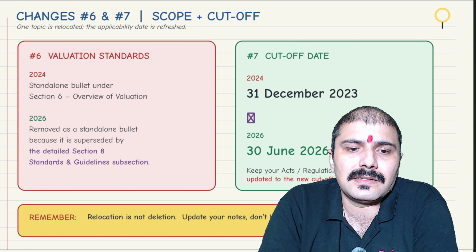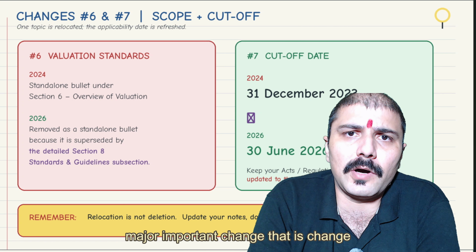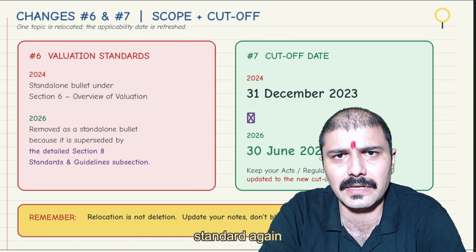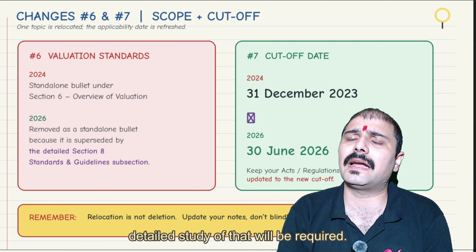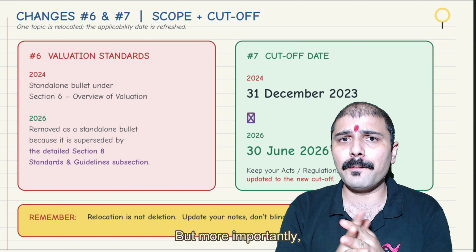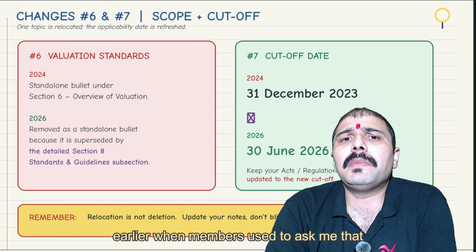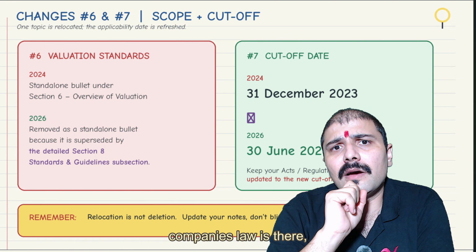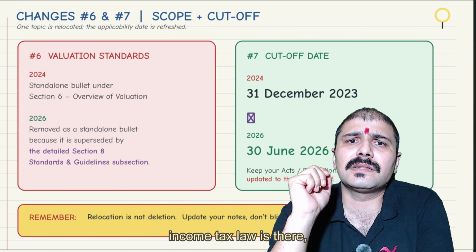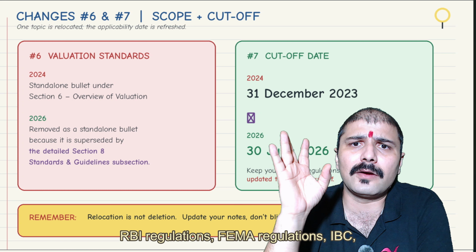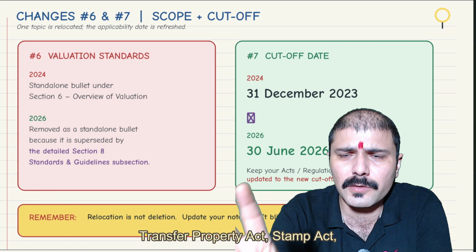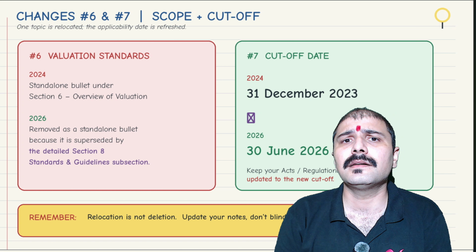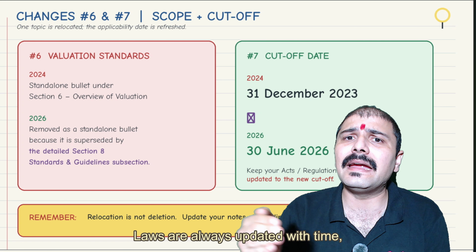But last but not the least, major important change, that is change number 7. 6 we have already discussed, that is valuation standards. Again, detailed study of that will be required. But more importantly, earlier when members used to ask me that sir, SARFAESI is there, Companies Law is there, Income Tax Law is there, RBI regulations, FEMA regulations, IBC, Transfer of Property Act, Stamp Act, these all are the laws. And laws are always updated with time.